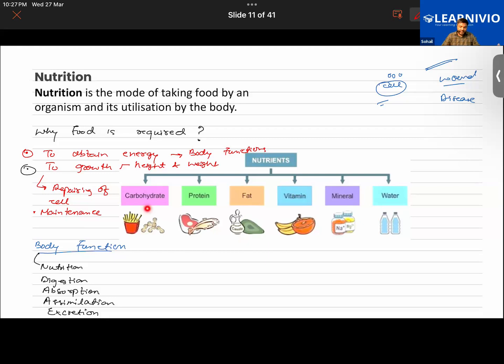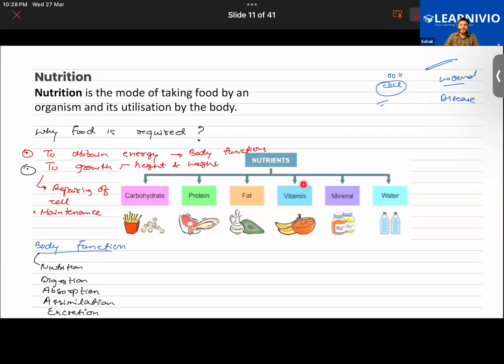So the food that you're eating, some of the foods have a good amount of carbohydrate, like the groundnut, this potato chips here you see. Some of the foods like fishes, meat, they are rich sources of protein. So the food that we eat majorly consists of carbohydrate, protein, fat, vitamins, minerals, and water. So what are these?